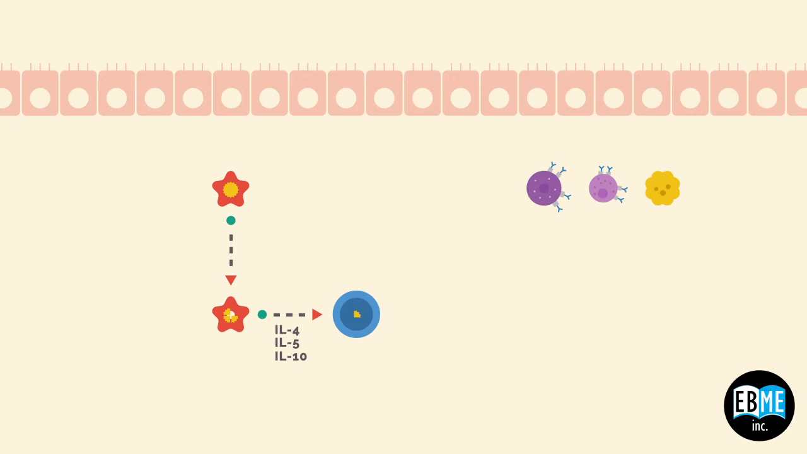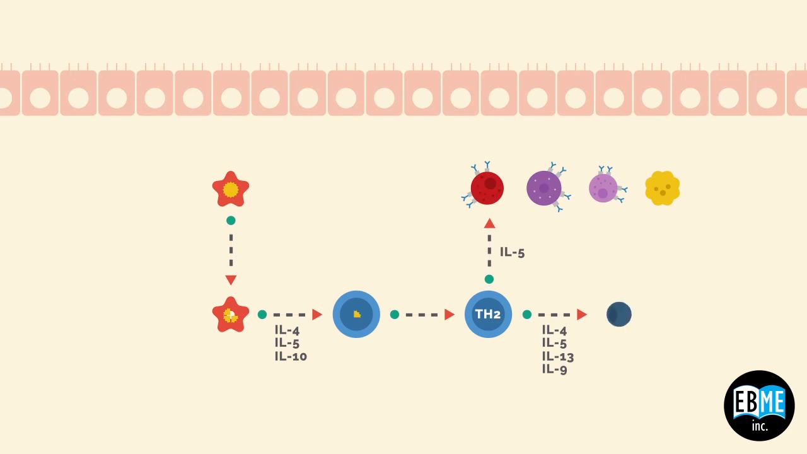That CD4, aka the helper cell, will further differentiate into one of many subtypes. If it differentiates into a Th2 subtype, it will secrete IL-5, which again activates and recruits eosinophils. It will also release IL-4, 5, and 13, as well as IL-9. This will largely activate the B cells, causing them to turn into plasmocytes, producing IgE.